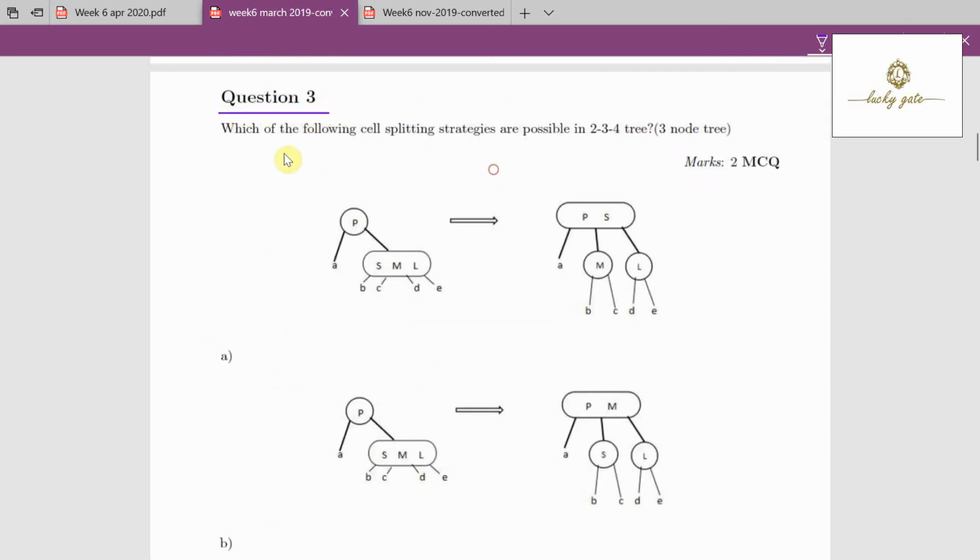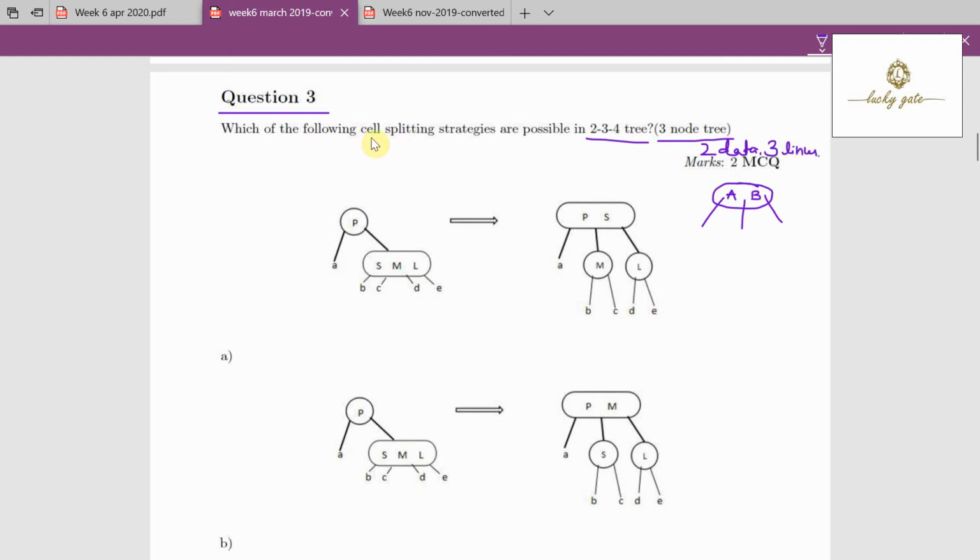Coming to question number 3. Now the question is, which of the following cell splitting strategies are possible in 2-3-4 trees? Here it is given a 3-node tree. What is a 3-node tree? A 3-node tree means it requires 2 data elements like A and B, and requires 3 links. That's why we call it a 3-node tree. A 3-node tree needs to have 2 data, and how many links? 3 links. Keep this point in mind.